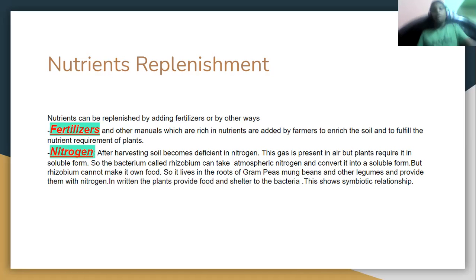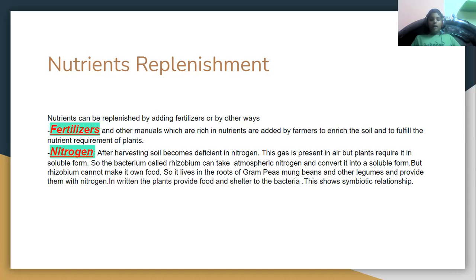So if the nutrients are replenished, or provided to the plant again, it makes food again and we eat that food. So how can it be replenished? By fertilizers and by nitrogen. Fertilizers and other manures which are rich in nutrients are added by farmers to enrich the soil and fulfill the nutrient requirement of plants. So farmers use fertilizers. Why do they use them? For replenishment of nutrients and nitrogen.